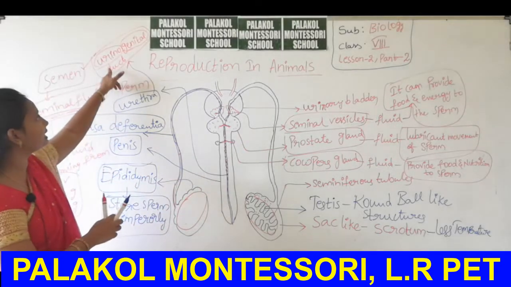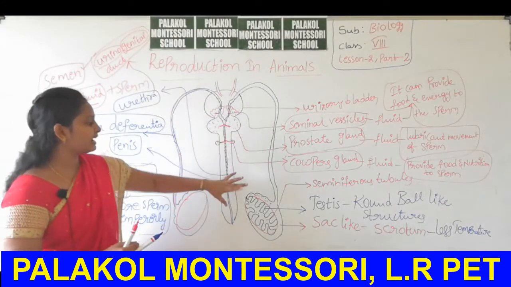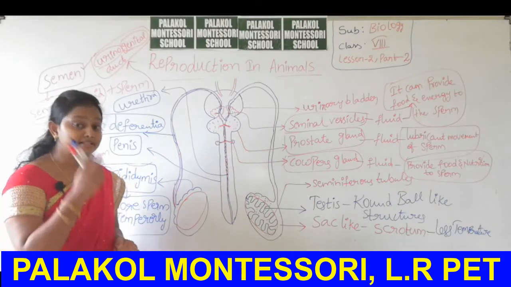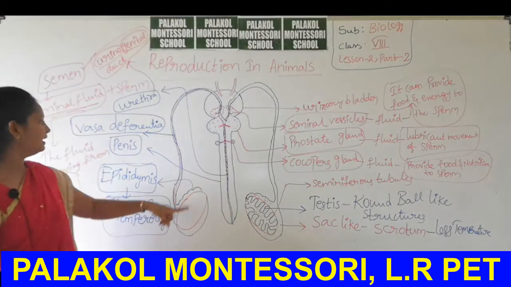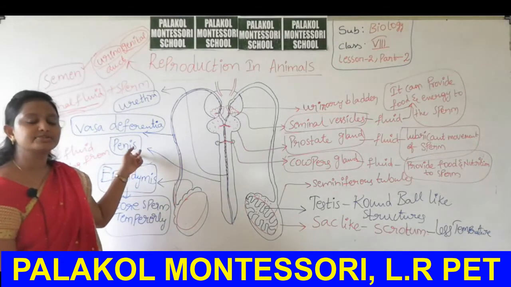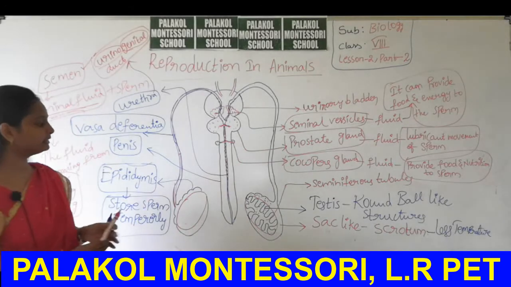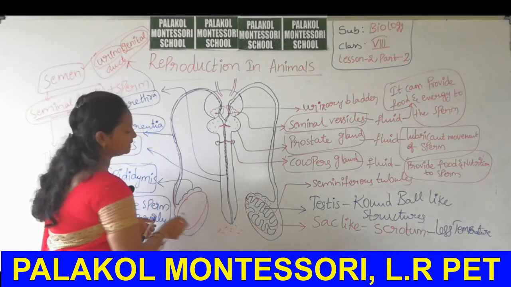So it is called urinogenital duct. Okay, on the outer side of the urethra there is another tube-like structure. This is the main copulatory organ of the male. It is called penis. Through this the semen will be released outside.